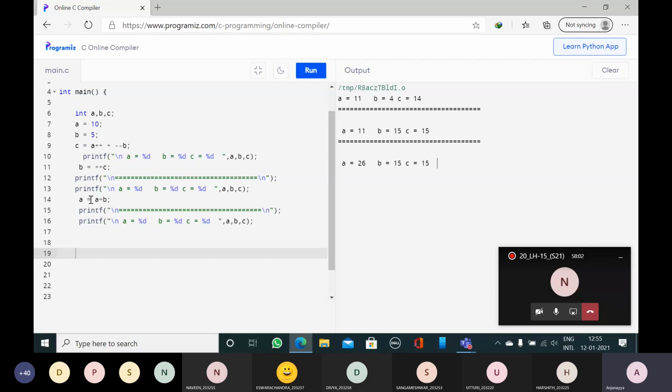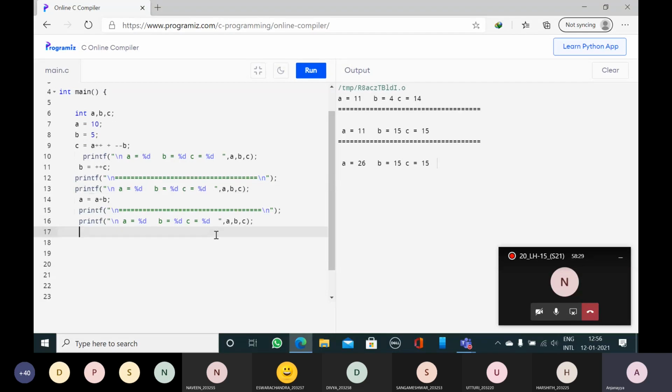Now this statement, A is equal to A plus B. So here I am changing the value of A. What is A? A is 11. What is B? B is 15. 11 plus 15, 26. So A value is changed to 26. Here I am not changing B and C value. So B value will be 15 and C value will be 15. These values are not changing. The earlier values will be displayed onto the output screen.